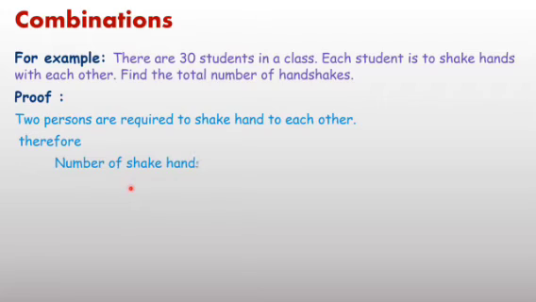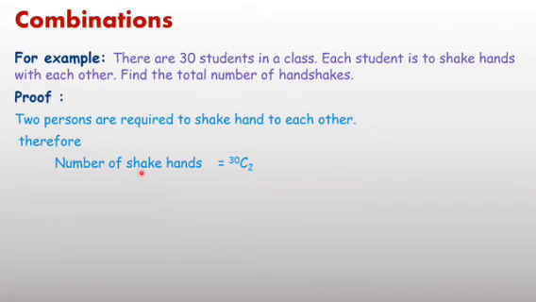Out of 30 you have to select 2 students, and again there is no importance of order. This is a question of combination, because if the 2 students were Tanya and Manya, then Tanya and Manya or Manya and Tanya both will be considered as one combination.